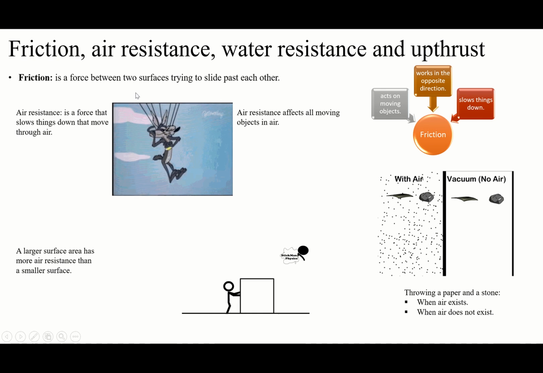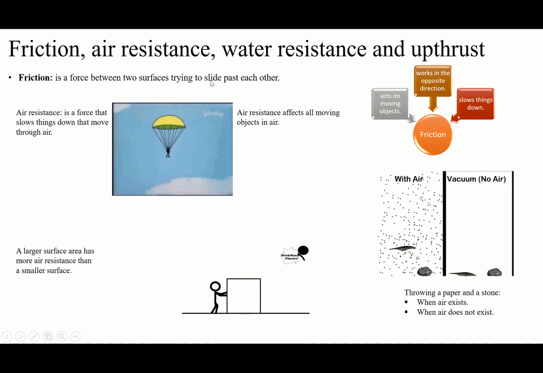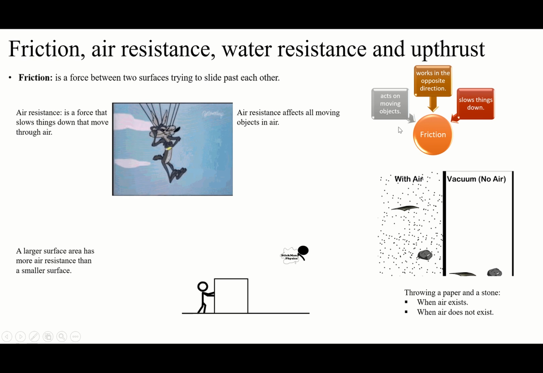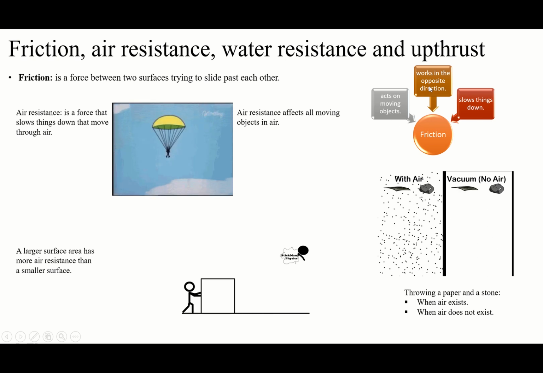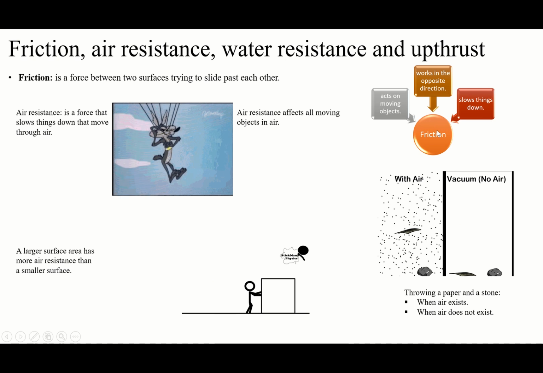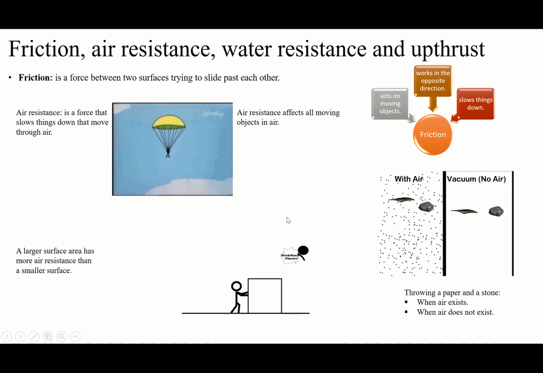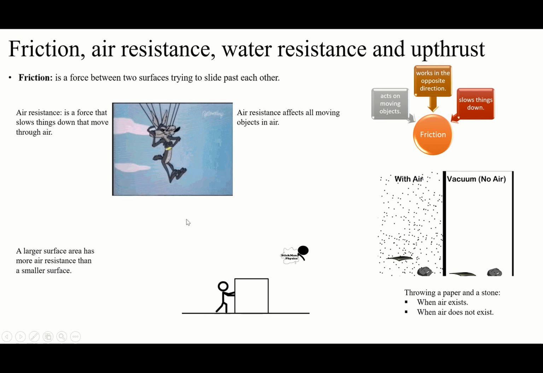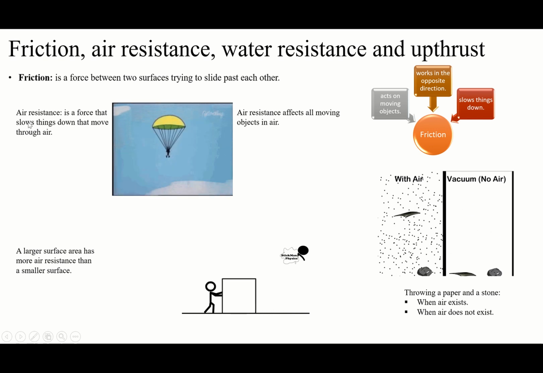So friction is two surfaces trying to slide past each other, and friction acts on a moving object, only a moving object, and it works in the opposite direction, and also it slows things down. So this is all about friction. Let's see what about air resistance.